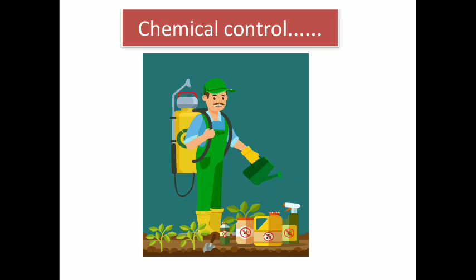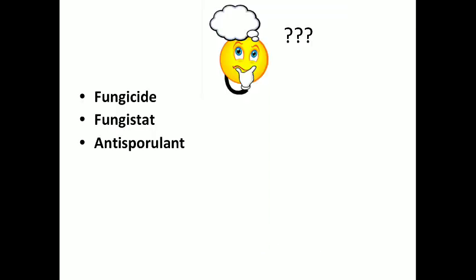Next one, chemical control. By using chemicals like fungicides and antibiotics, we can protect the plant, or some insecticides in case of viral disease. So first of all, what is a fungicide? The chemical which kills the fungi. Fungistat inhibits the growth of fungus. Then antisporulants do not kill the fungi; only vegetative growth or mycelia production is there. There is no spore production.